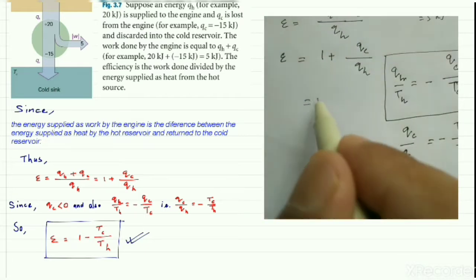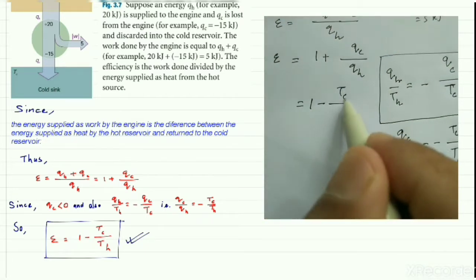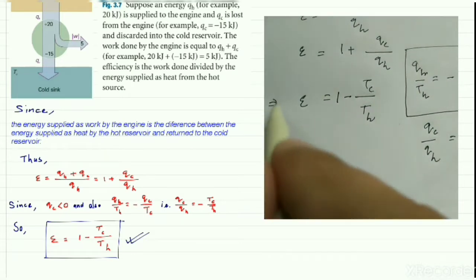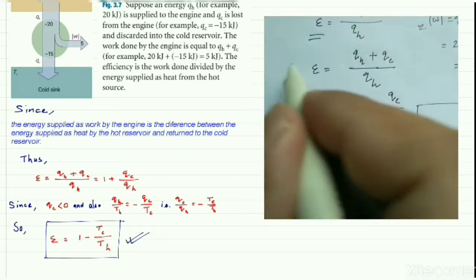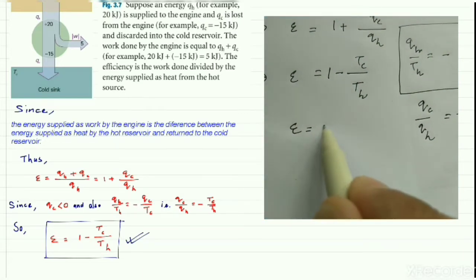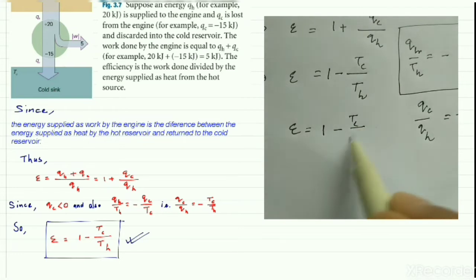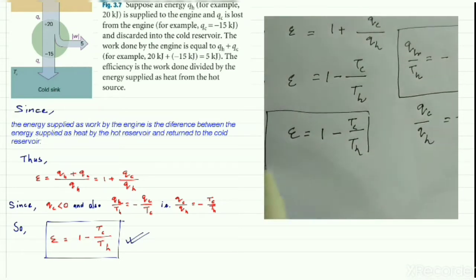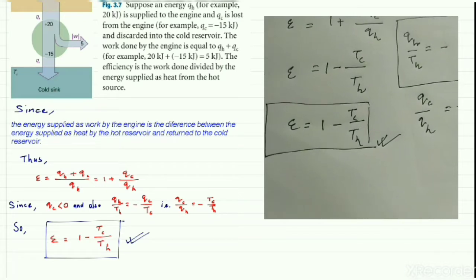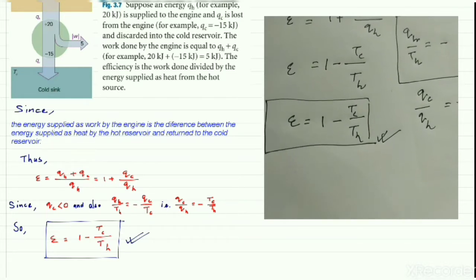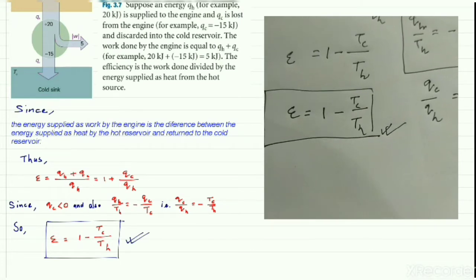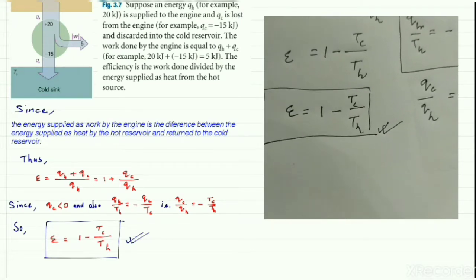So we can replace this value by this one. Here we can write 1 minus TC by TH. So efficiency is equal to 1 minus TC by TH. This is the mathematical formula of efficiency, which can be used to calculate the efficiency of any engine.